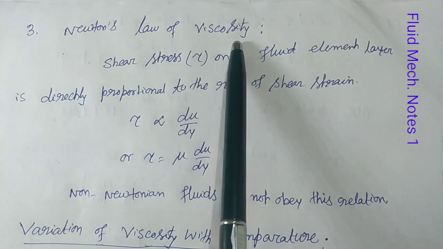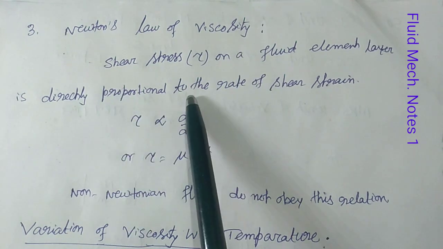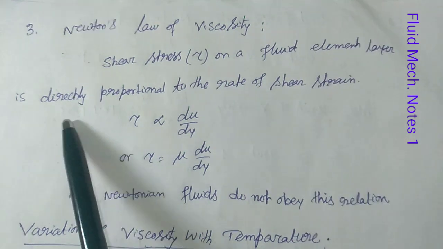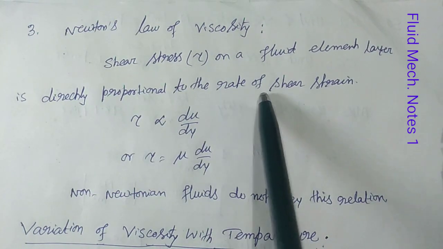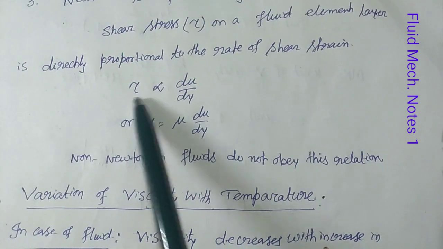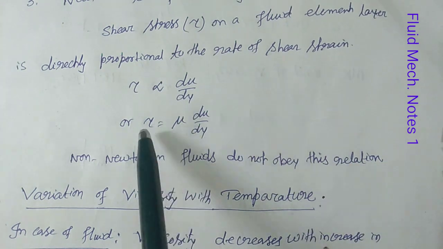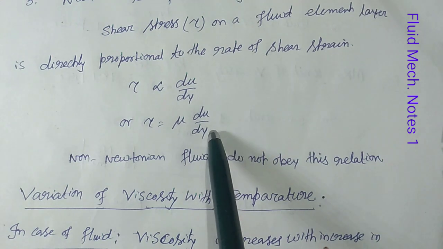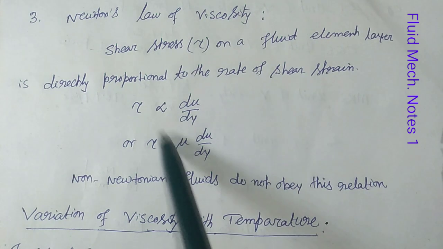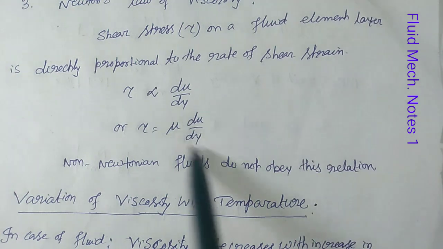Now, Newton's law of viscosity. Please listen carefully. Previously also I told you that shear stress tau on a fluid element layer is directly proportional to the rate of shear strain. That is Newton's law of viscosity. So tau varies as du by dy, the velocity gradient or rate of shear strain. So tau equals mu into du by dy. Newtonian fluids will abide by this law, and non-Newtonian fluids do not obey this relation.